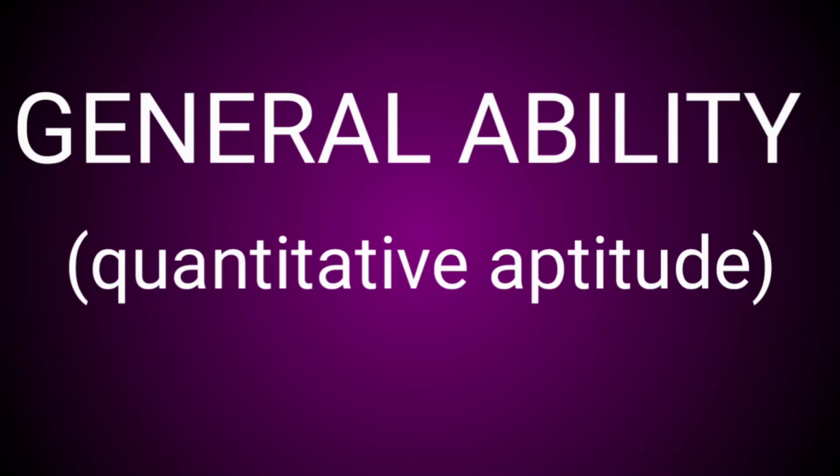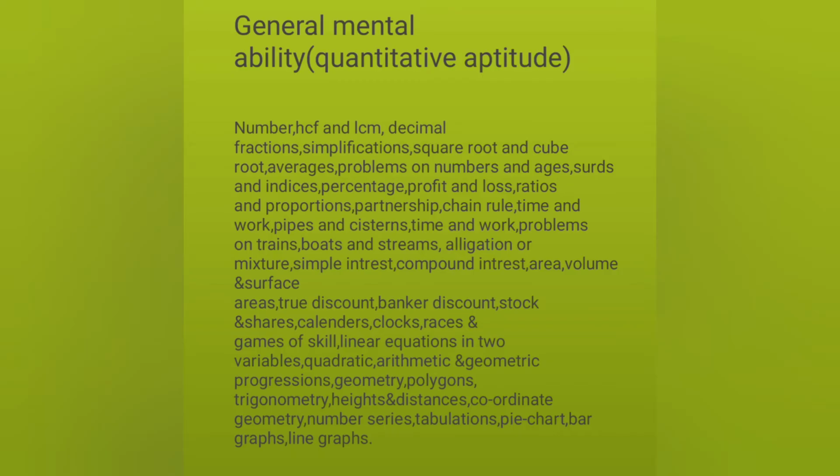You're watching Geeta Tricks. In our last section, we discussed the entire syllabus of reasoning, right? Today, in this section, I will explain general mental ability, nothing but quantitative aptitude, one of the topics of verbal reasoning. We know all the topics of general mental ability. We discussed it in our last section. In this section, I will explain the first one, number.